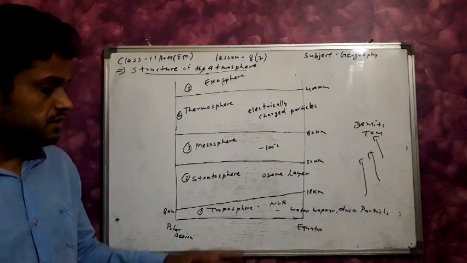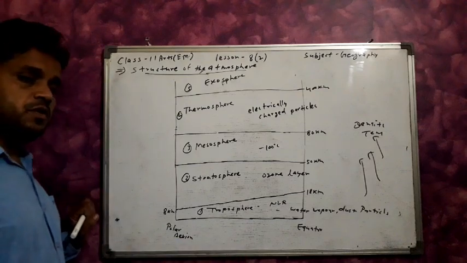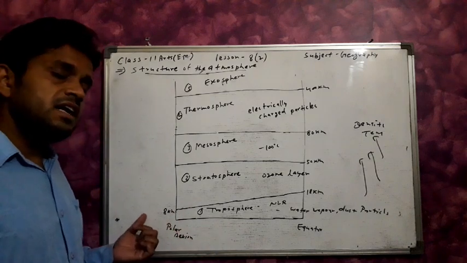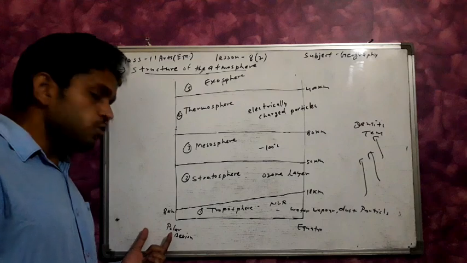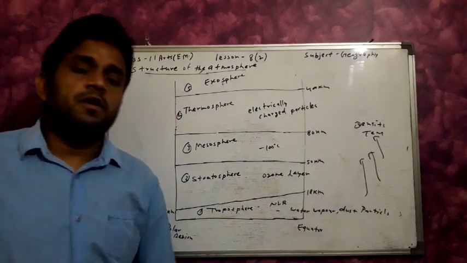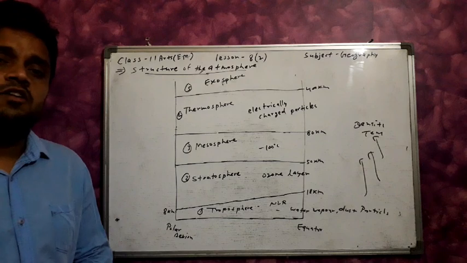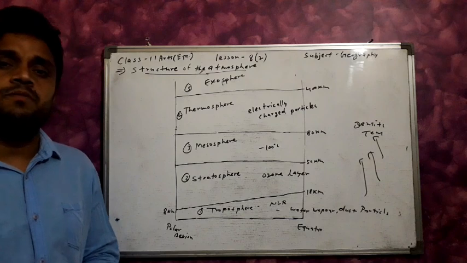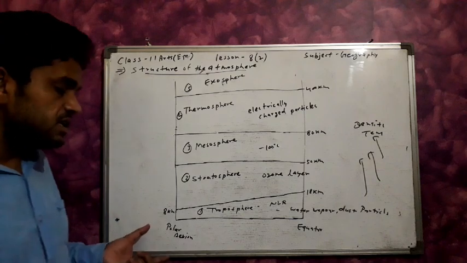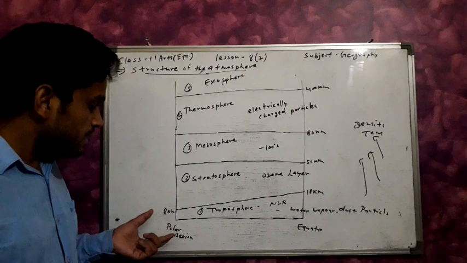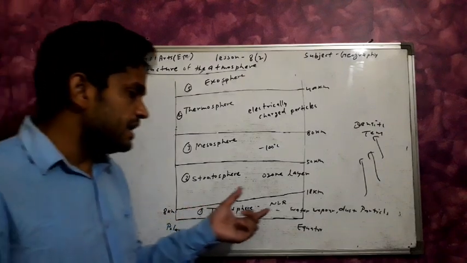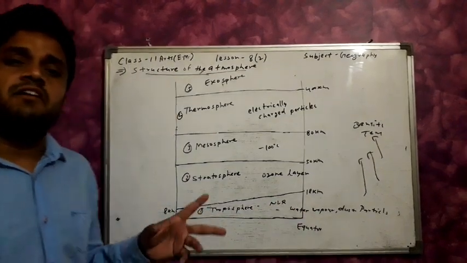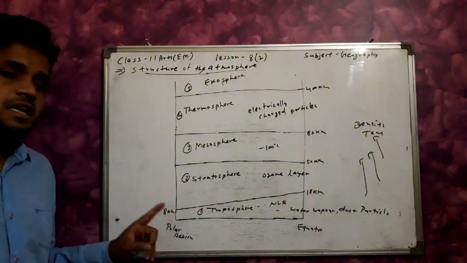The height of the troposphere from bottom to upper side is approximately 8 kilometers at the polar region and 18 kilometers at the equator. The average height of the troposphere is approximately 13 kilometers. It is thin at the polar region and thicker at the equator.